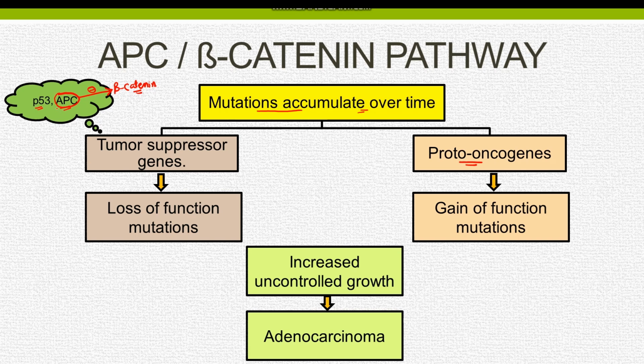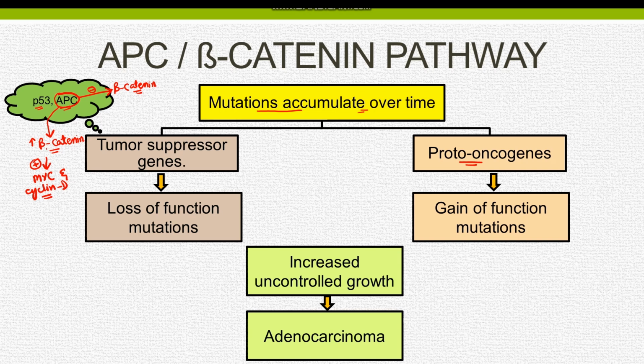So once the APC gene is mutated, there is increased accumulation of beta-catenin. So this beta-catenin upregulates the functions of MYC and cyclin D genes. One thing to remember in this case is the mutation in APC should be in both copies. The mutation in the first copy makes the cells prone to developing a tumor, and the mutation in both copies of the APC genes results in the formation of the tumor.